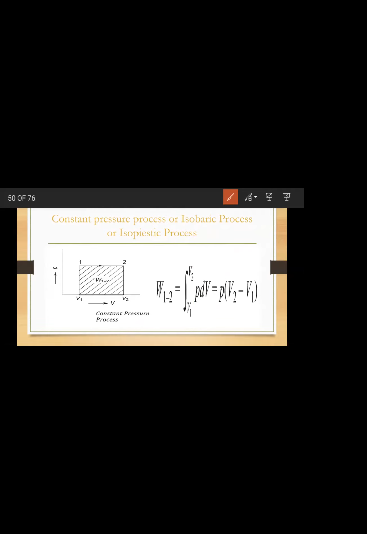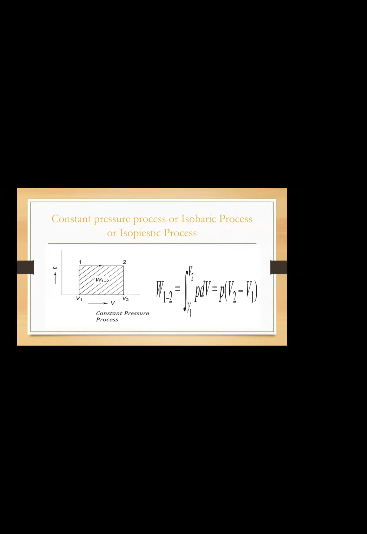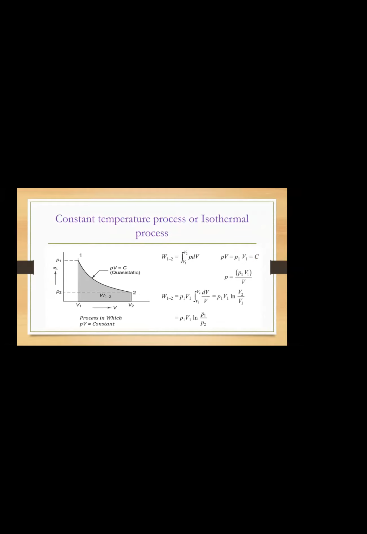Bimesh, are you there? Yes, ma'am. Okay, you were there in the last class. Now you understood what is constant pressure process and what is constant volume process. Okay, next we'll go for isothermal process. So what is isothermal? Constant temperature.